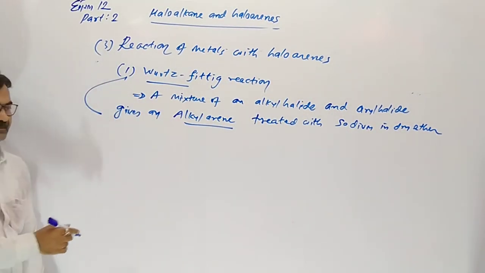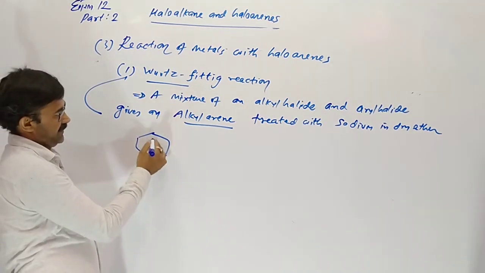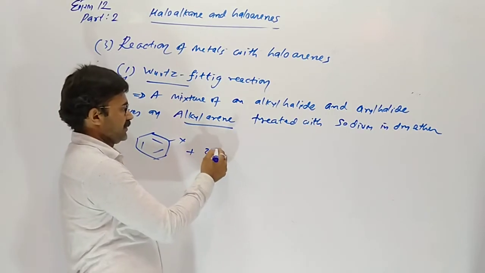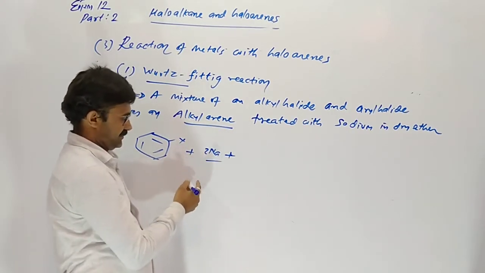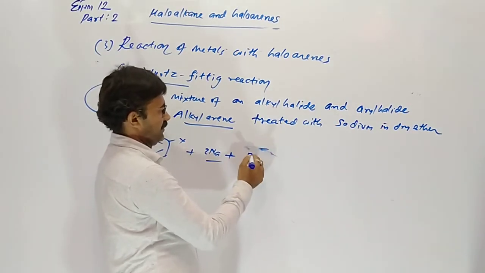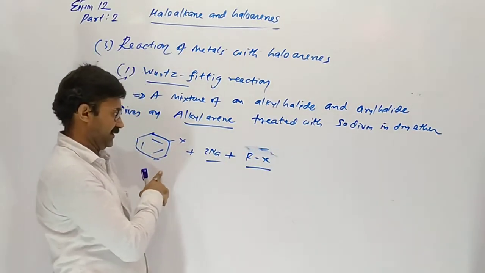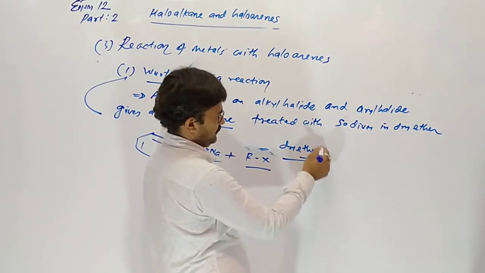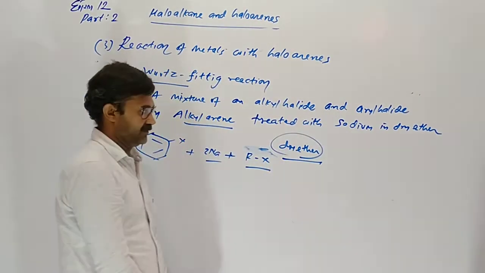I am giving you an example. Aryl halide is taken. In our book, it is not balanced. Here 2 mole of sodium and haloalkane, haloarene, 2 mole of sodium and dry ether. Why dry? Without water.